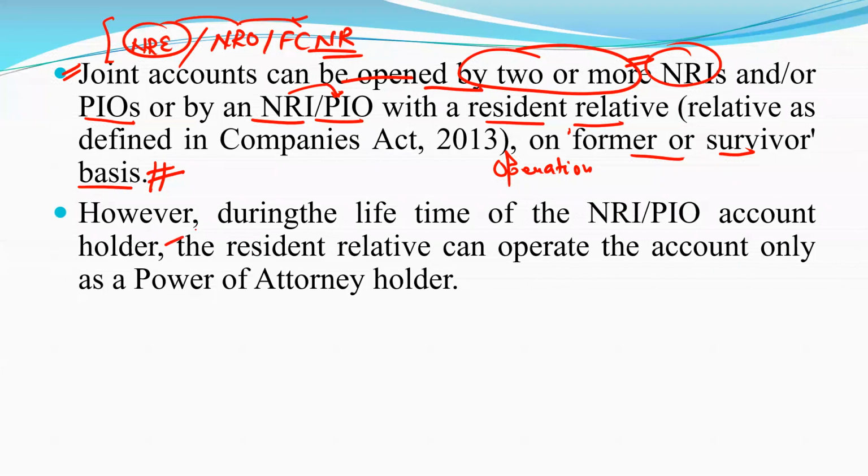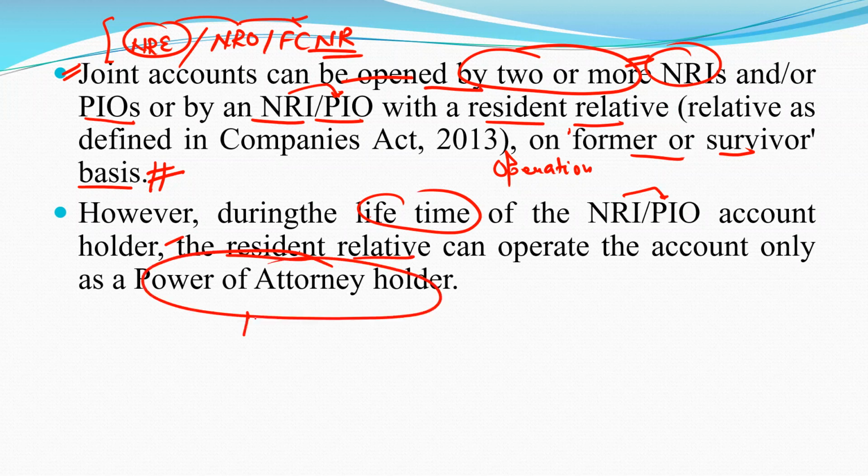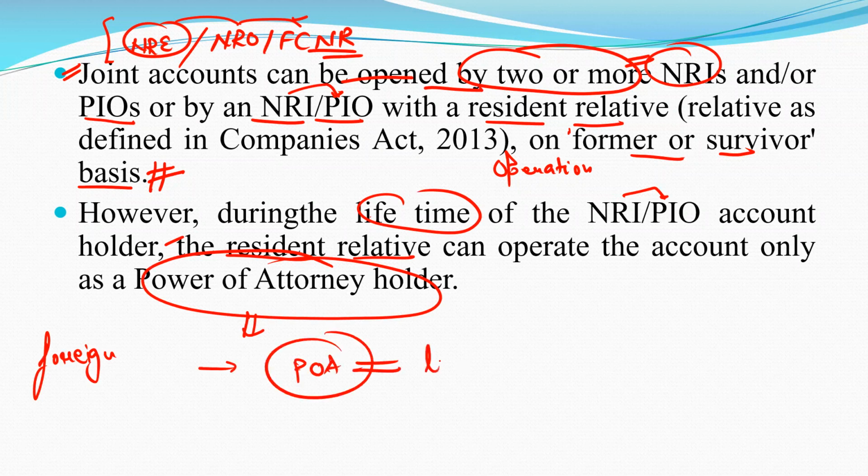However, during the lifetime of the NRI or PIO account holder, the account holder living in a foreign country or abroad can give power of attorney to any local person or resident relative in India. The resident relative can operate the account only as a power of attorney holder.